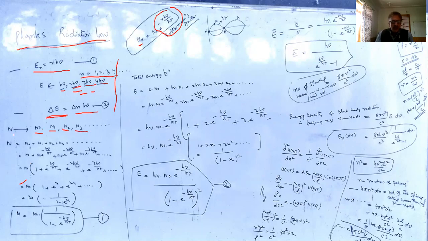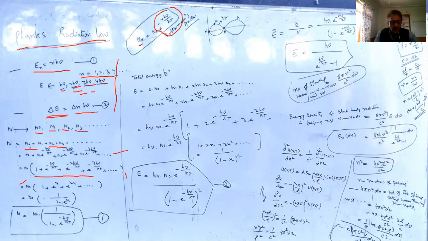The total number of these atoms can be written as n is equal to n_0 plus n_1 plus n_2 plus n_3 plus n_4, and so on. Then you substitute here the Boltzmann factor. It will remain as n_0, and for n_1 you take r is equal to 1. Then for n_2, r is equal to 2, and for r is equal to 3, you will get n_3. Then you write down the equation like this.